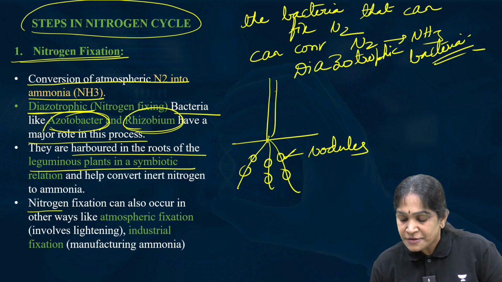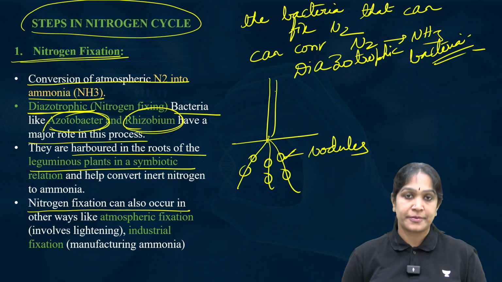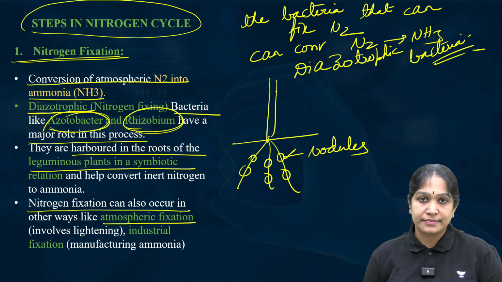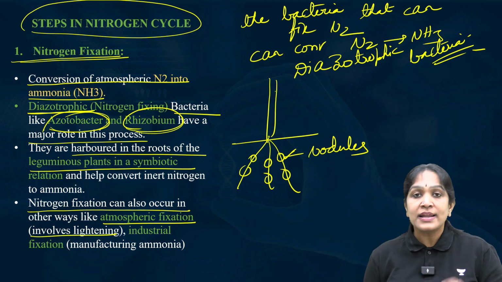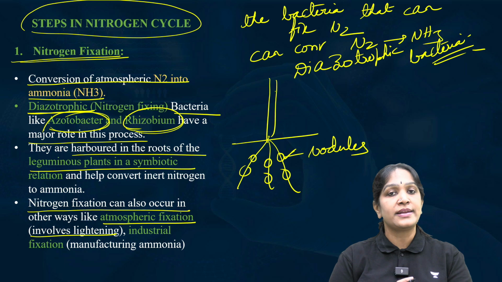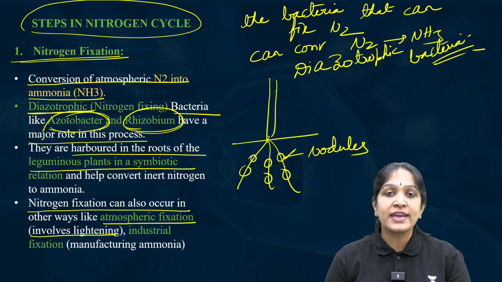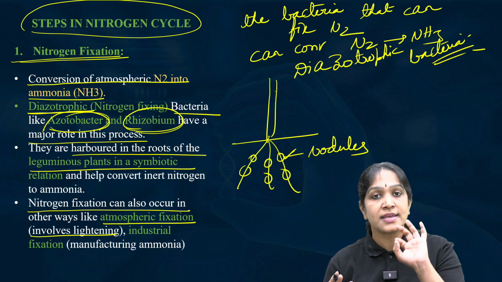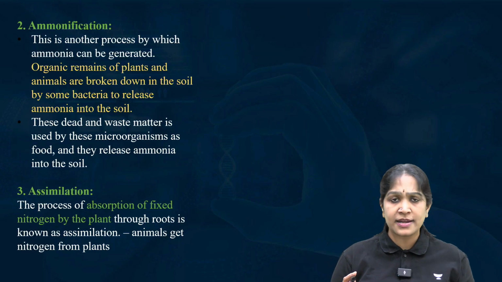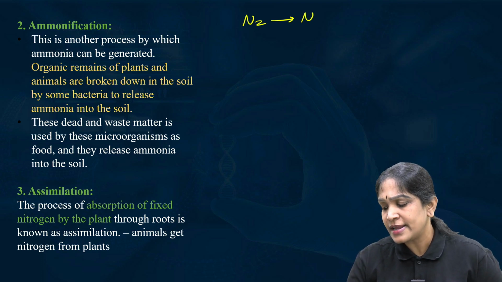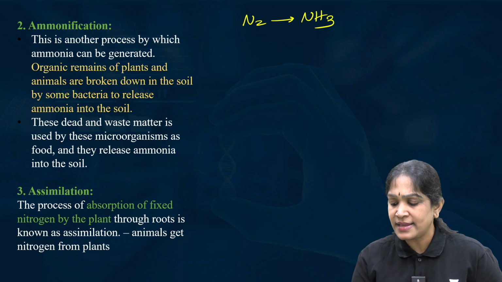Then nitrogen fixation can also occur because of atmospheric fixation, that is, through lightning. During the rain we get lightning. That lightning also can convert N2 into NH3. Also we can convert N2 into NH3 in the industries, that is in the factory. Is it clear? So on the whole, N2 can be converted into NH3 in 3 ways.